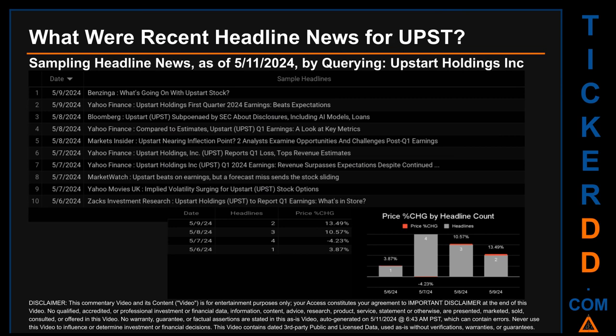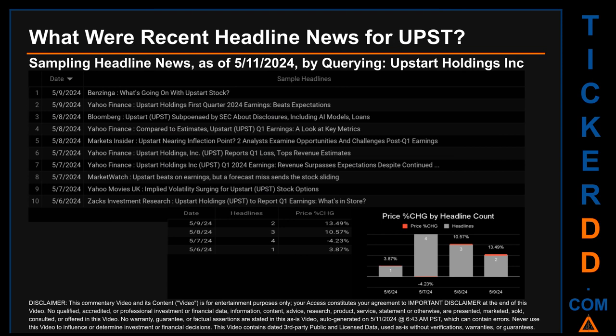Publication dates spanned 3 days. The latest publication was Thursday, May 9, 2024, when there were two found headlines. Benzinga published the headline that read, "What's going on with Upstart stock?" Yahoo Finance published the headline that read, "Upstart Holdings first quarter 2024 earnings beats expectations."